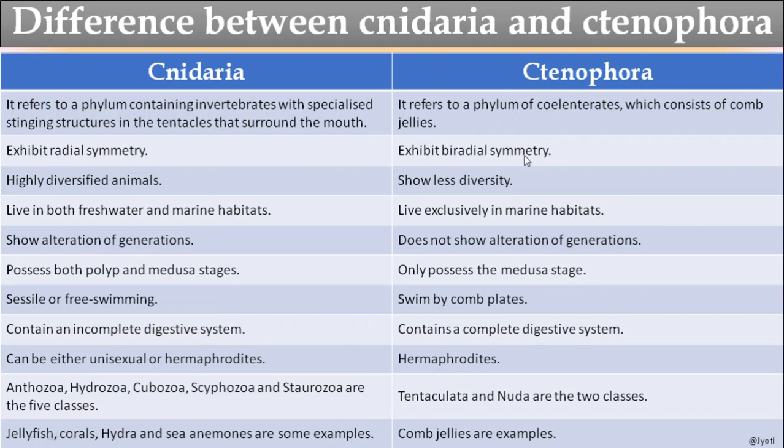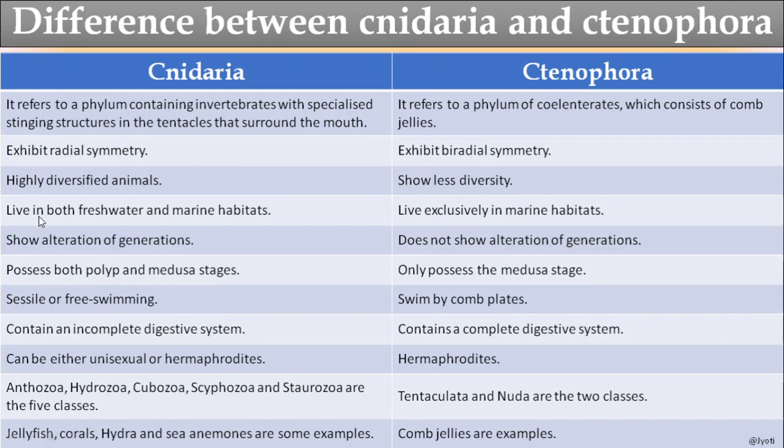So it is biradial symmetry. But since the Cnidarians have an even and large number of tentacles, they have radial symmetry. And these Cnidarians are highly diversified animals, as they show different phases. They show polymorphism, but they do not show much diversity, and medusa is the common phase.